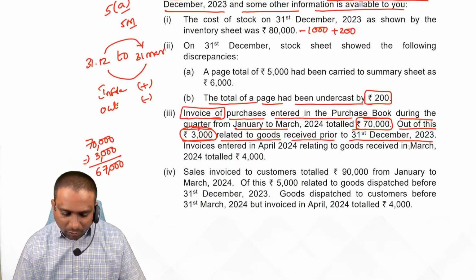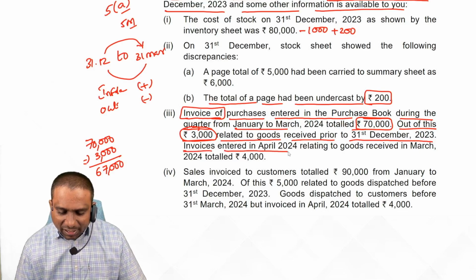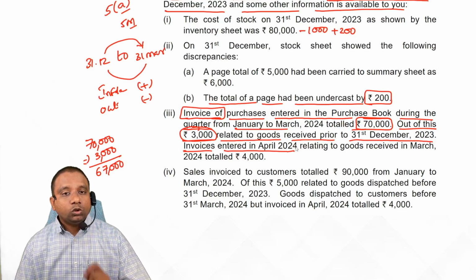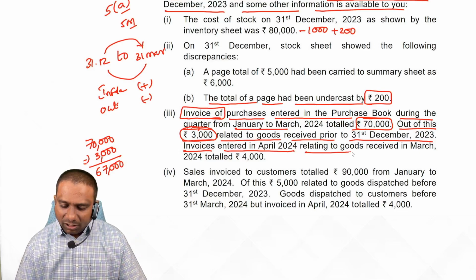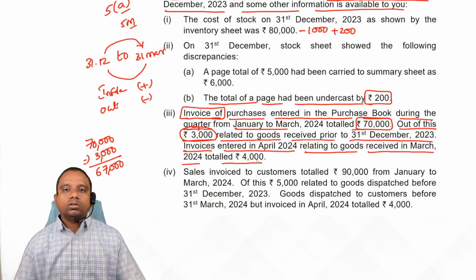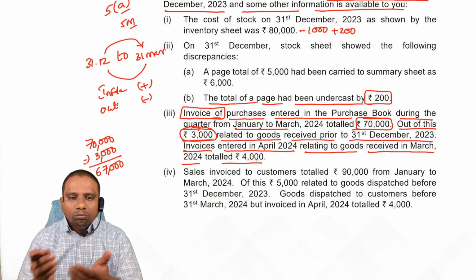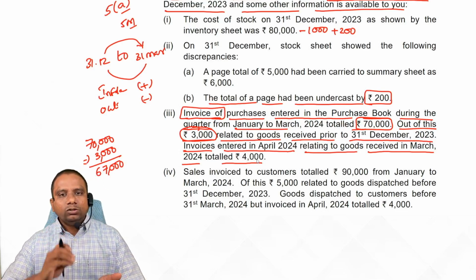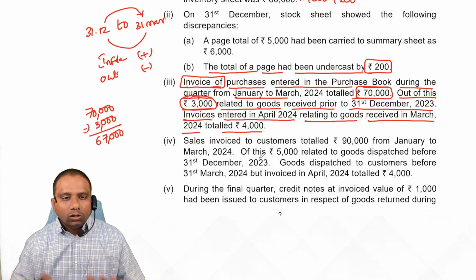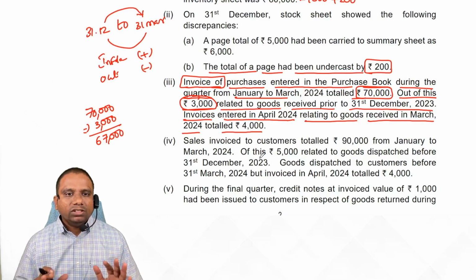Next one. Invoices entered in April 2024, sorry, April 2024 means next year, related to goods received in March 2024, totaled 4,000. What is the meaning of this? Before 31st March, we received goods of 4,000 physically. That means as on 31st March, we have physical stock.